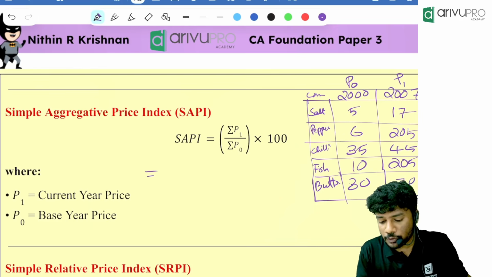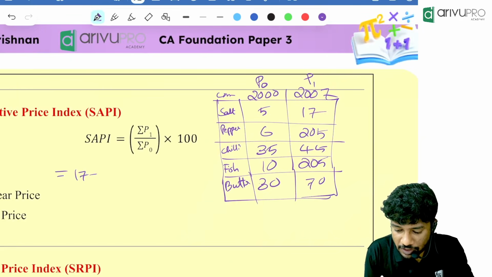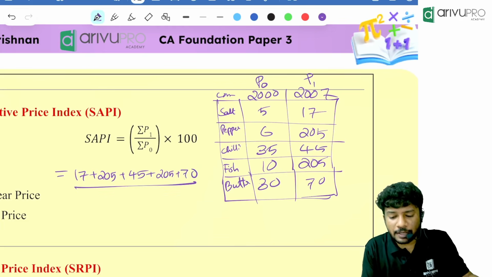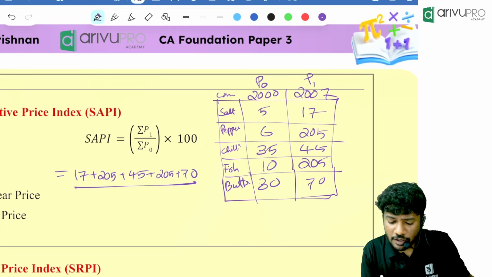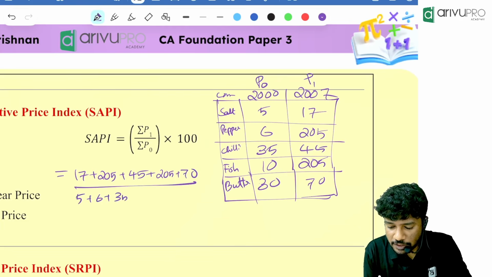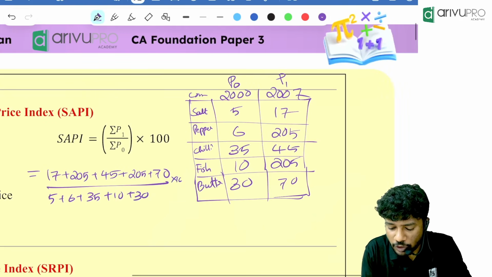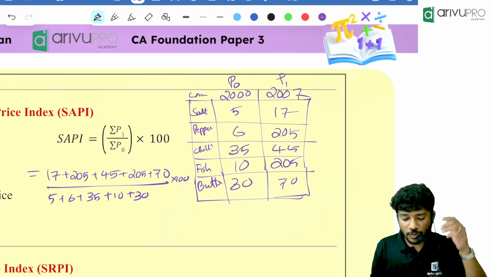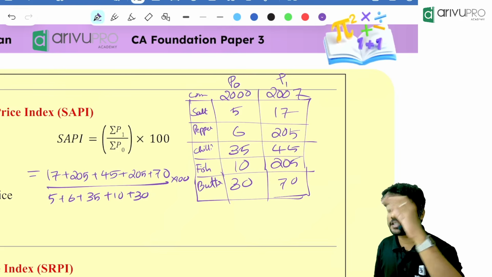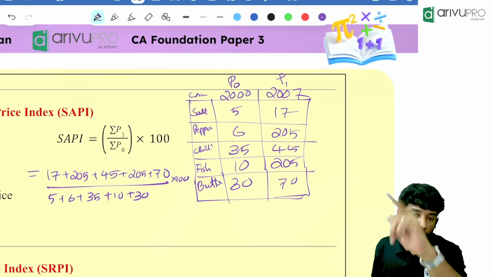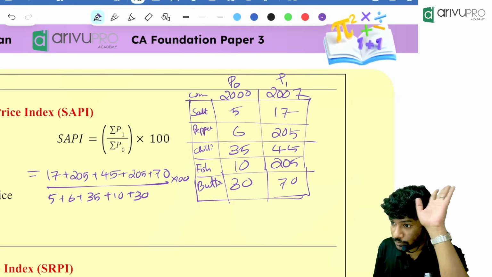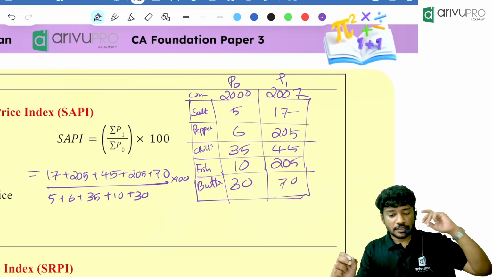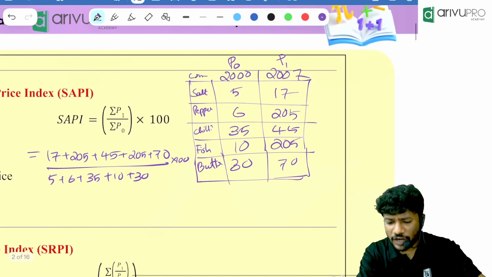Now look here, sigma P1 means 17 plus 205 plus 45 plus 205 plus 70, divided by 5 plus 6 plus 35 plus 10 plus 30, into 100. How much are you getting? Just use the calculator and tell me the answer. 630. Oh, 613 point something. Okay, fine. Let's see. 630.23. Now, how to find it in the calculator?